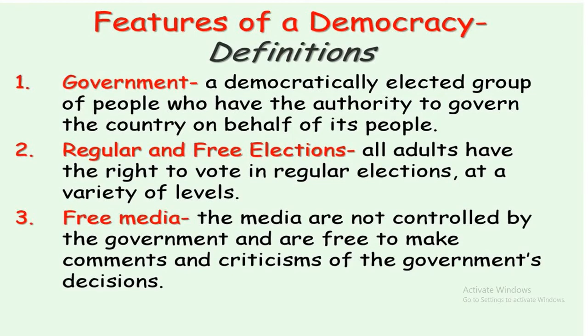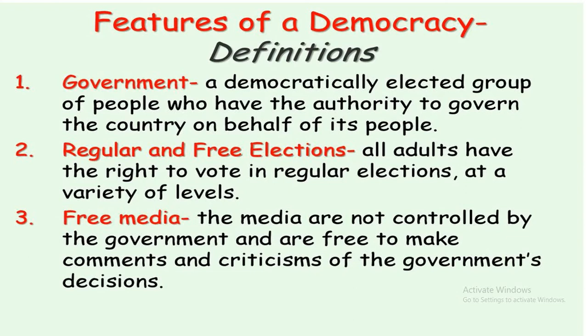And coming to the features of democracy, what are they? See, the first one is government. Here, a democratically elected group of people have the authority to govern the country on behalf of its people. This is the first feature of democracy.